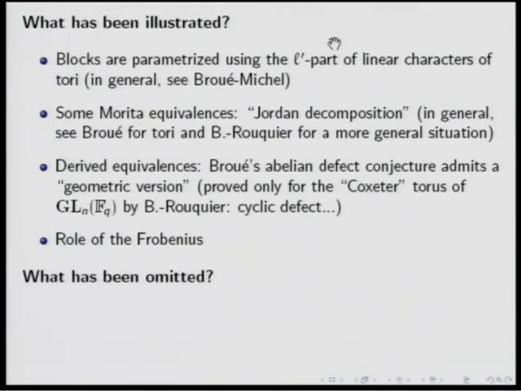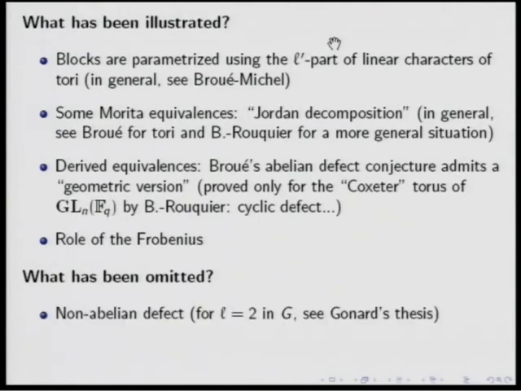What has been omitted? Of course, many things, but the non-abelian defect case. In fact, for SL2, there is a thesis by Bertrand Gonard who proved, I don't remember exactly the result, that for L equals 2, using this variety Y, there is a derived equivalence between the principal block and I think the principal block of the normalizer of some subgroup of the Sylow subgroup, maybe the normalizer of the derived subgroup.